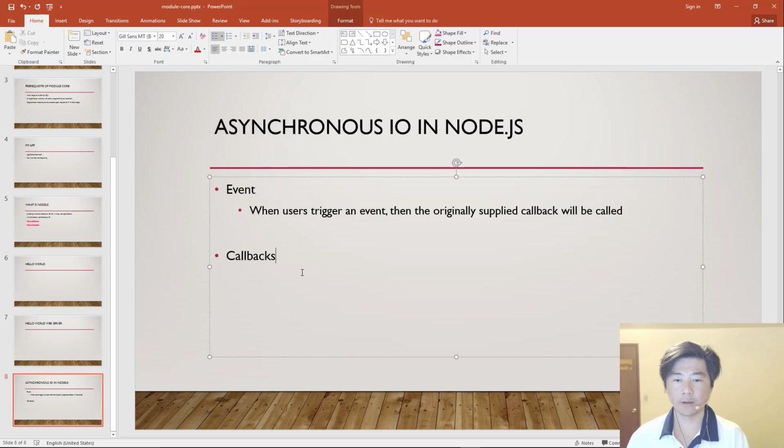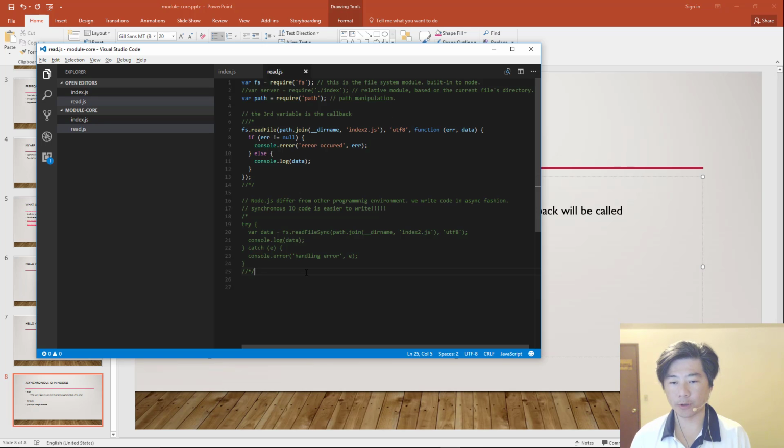One, JavaScript is single-threaded. Because JavaScript by default is single-threaded, and Node decided that they did not want to extend the JavaScript runtime with multiple threads, then